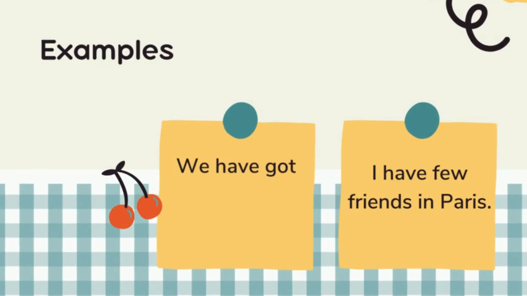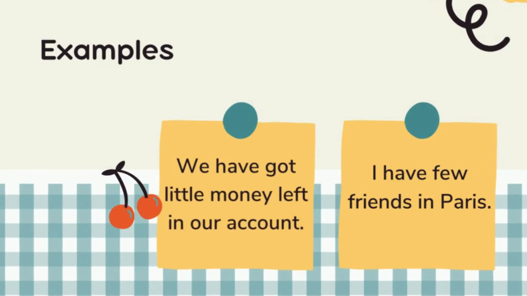Let's look at examples. We have got little money left in our account. In this sentence, we have used little because money is uncountable and it is small in amount. I have few friends in Paris. In this sentence we have used few because friends are countable and they are less in number too.